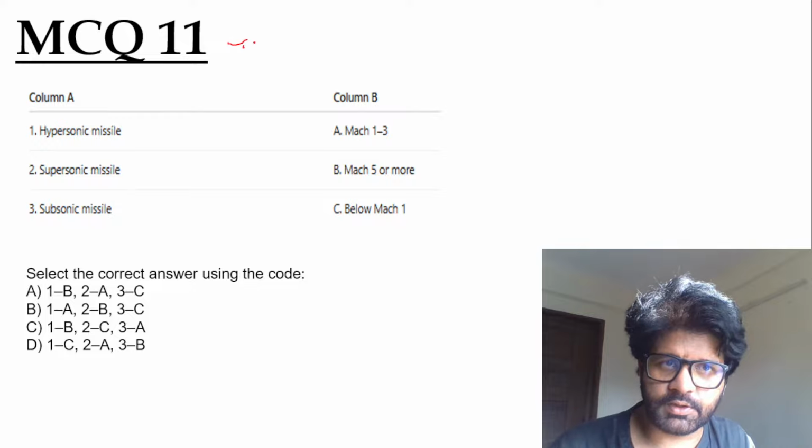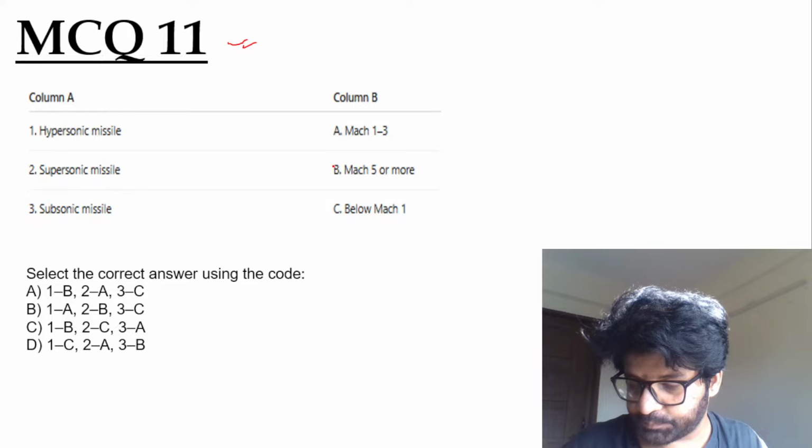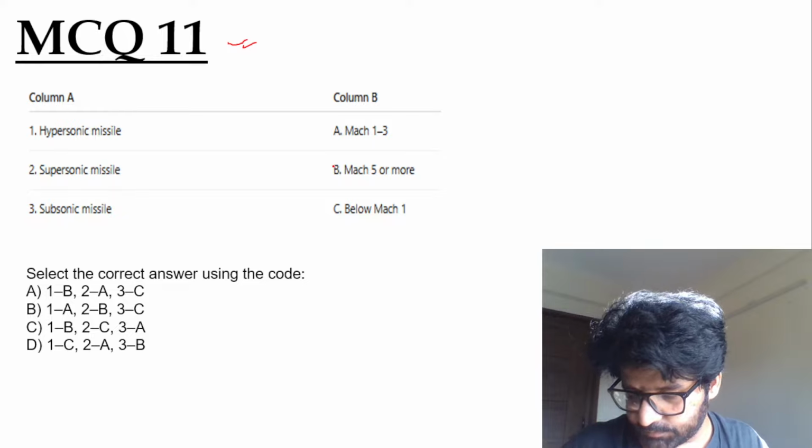MCQ 11. Let's solve this question. Hypersonic, supersonic, subsonic. You have to match them. Very good, Shubham. Jivayan, Shipurna, Gajanan, Mamta, and Shubham have given the answer.